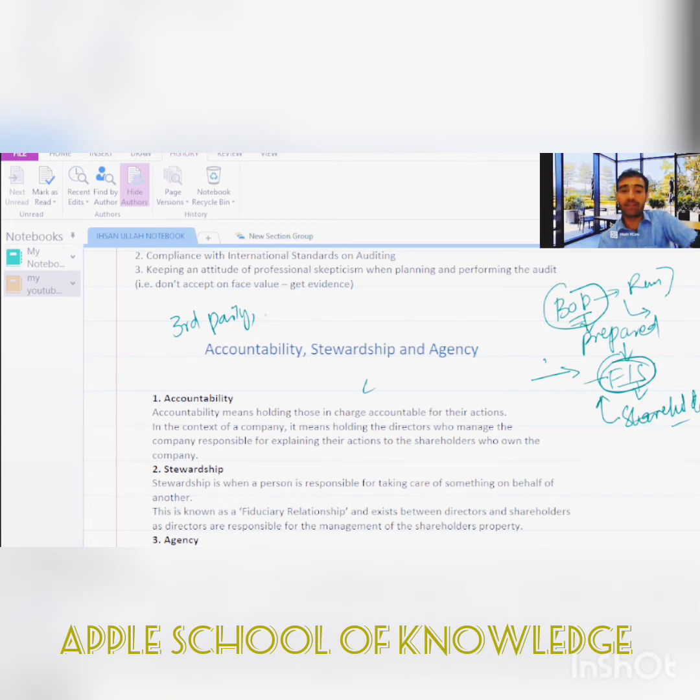The second thing, they must be neutral, meaning they should be neutral in all aspects. Then they should be independent, meaning they should not be dependent on anyone, because if they're dependent on someone, then definitely the opinion will be biased.